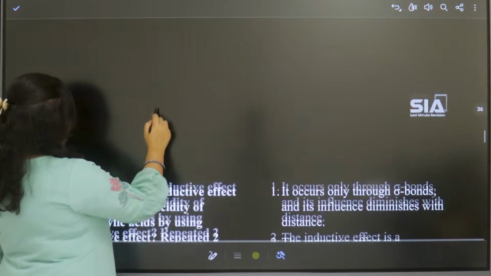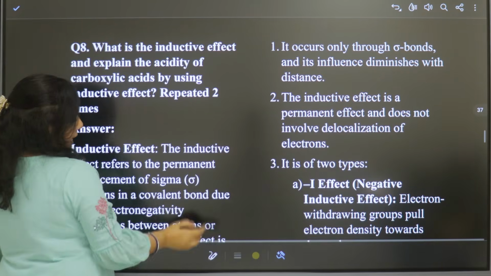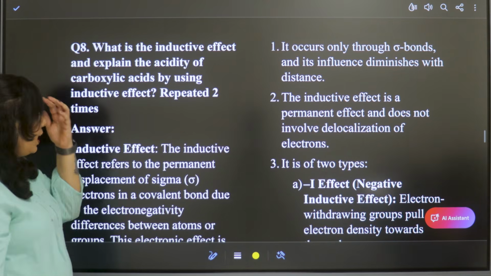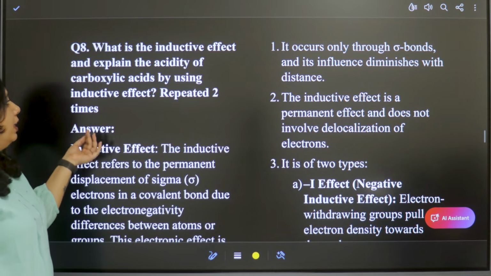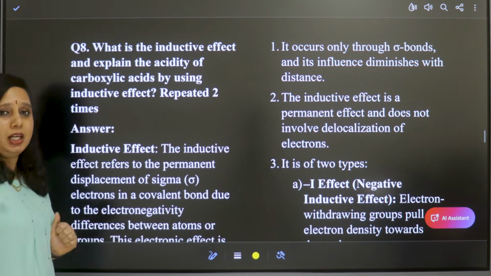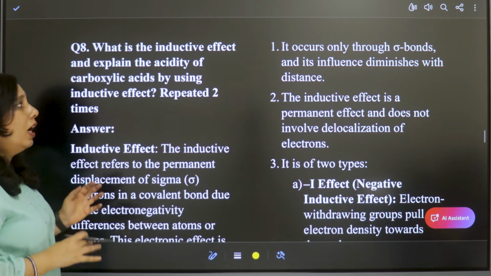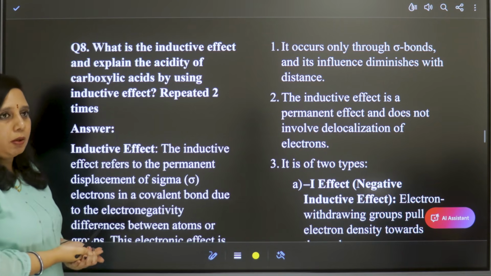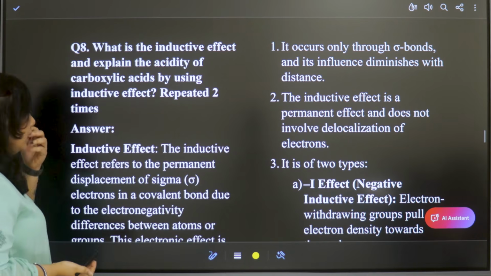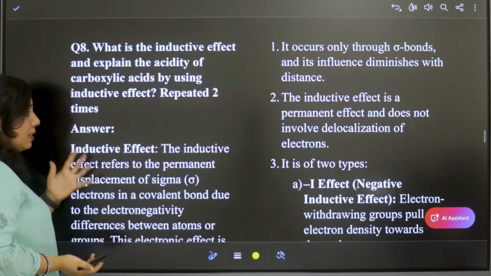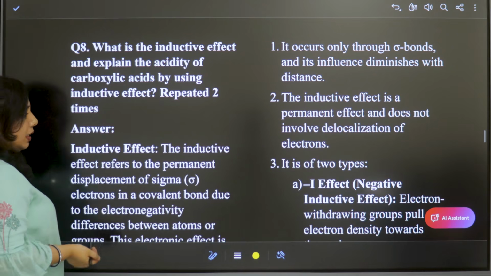Let us see the next one. Long answer from this unit. Inductive effect and acidity of carboxylic acids using inductive effect. What is inductive effect and how to explain acidity of carboxylic acids. So let us see. This question is repeated twice. So here, what is inductive effect?